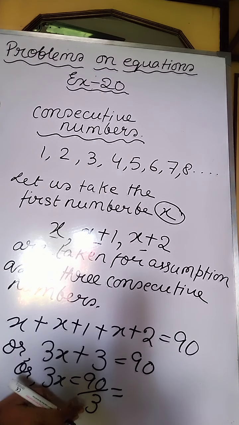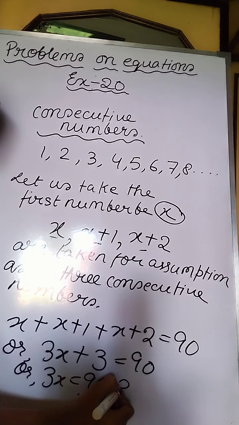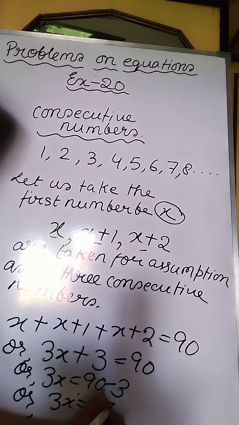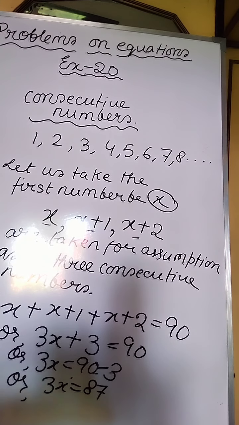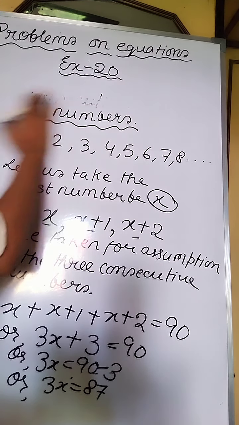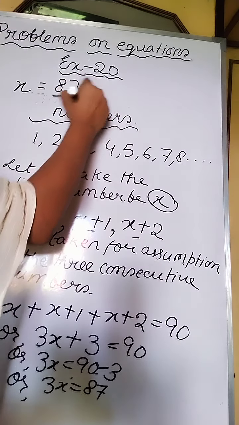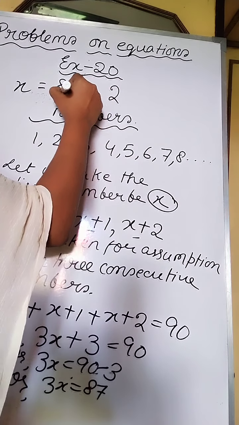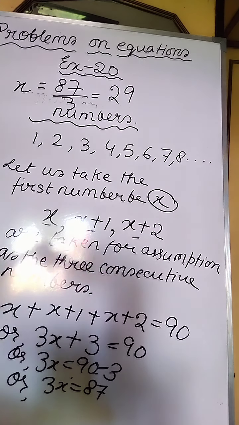3x equals 90 minus 3, or 3x equals 87. So you have to find out the value of x. 3x equals 87, so x must be equal to 87 by 3. 87 by 3, 3 nines are 27, so x is equal to 29. Very easily we have got it.